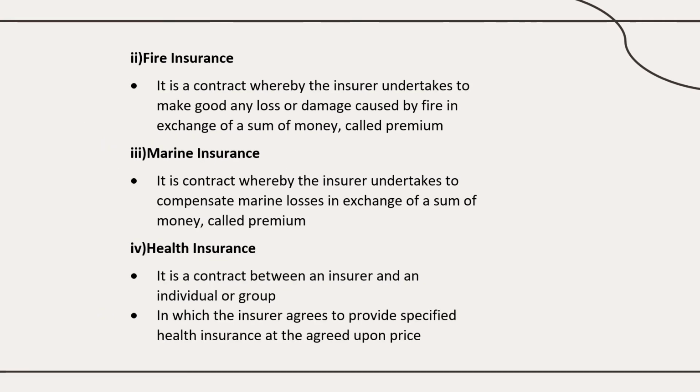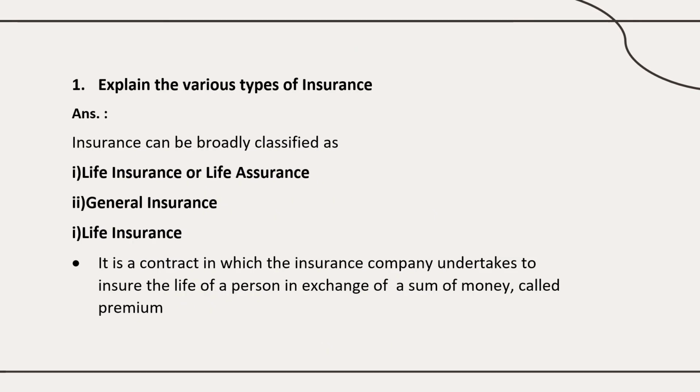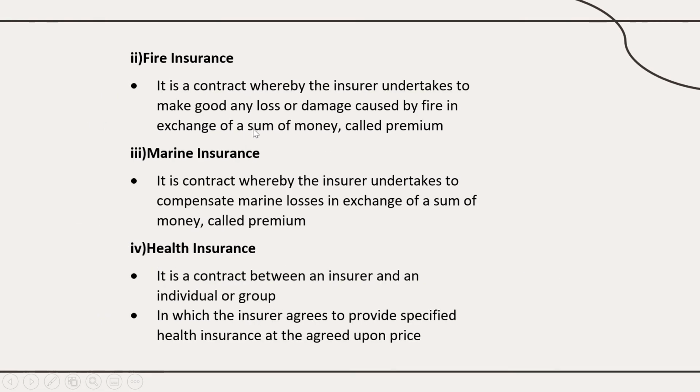And next is fire insurance, you can write. It is a contract. Everything you have to write as a contract between the insurer and the insured. The insurer undertakes to make good any loss. Make good means he will compensate. Any loss or damage caused by fire in exchange of a sum of money called premium. I have repeated the same line so that it will be easy for you to learn. The same words which we have used in life insurance, in exchange of a sum of money called premium, you can use here also.